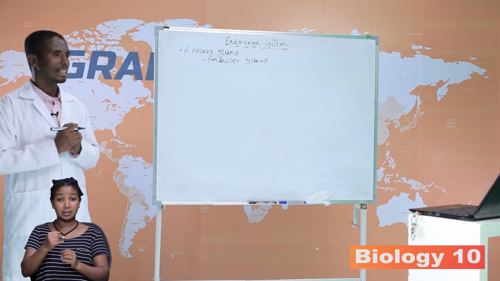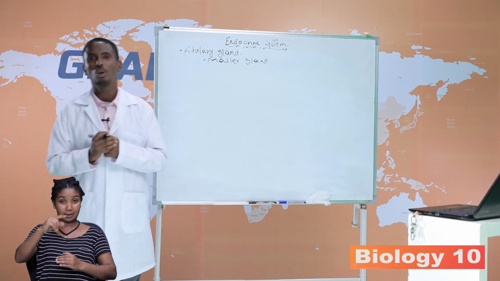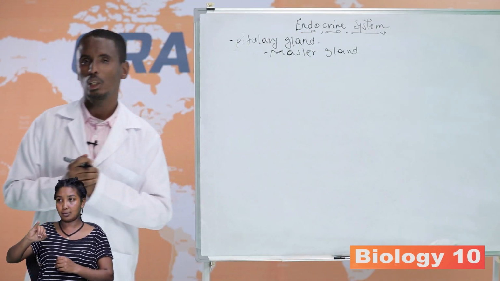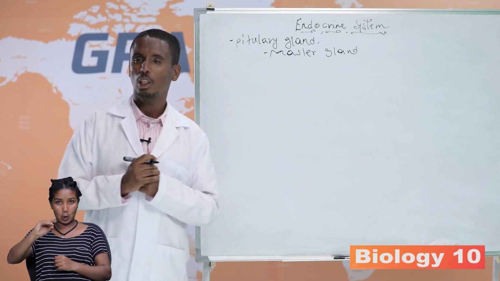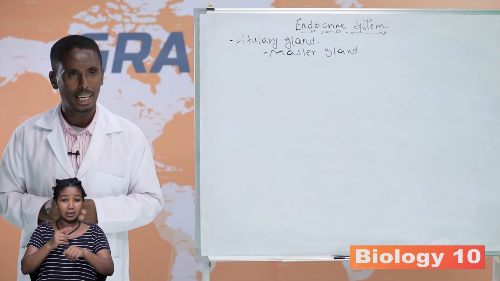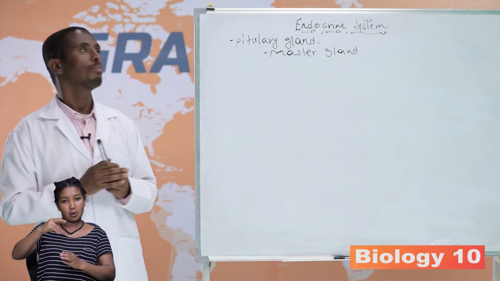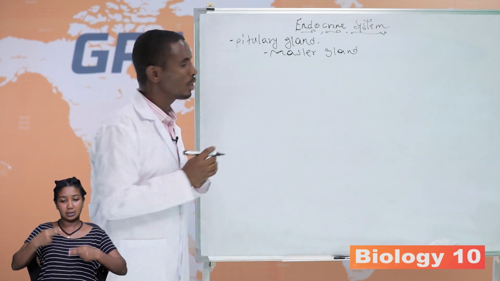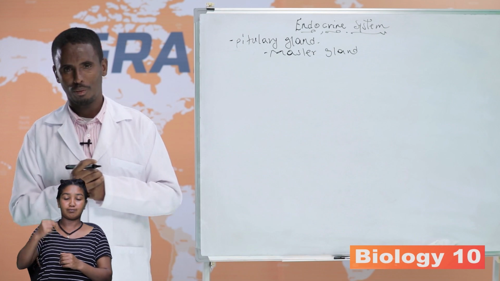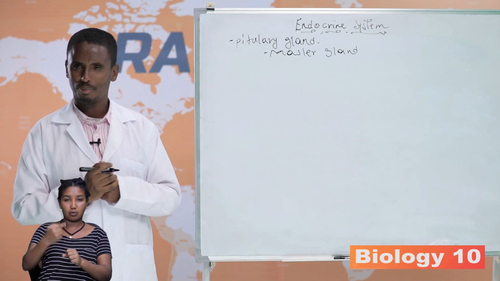The other important hormones secreted by the pituitary gland are thyroid stimulating hormone, which, as the name indicates, stimulates the thyroid gland to produce thyroxine hormone, and gonadotrophin hormone. As the name indicates, it works on gonads.